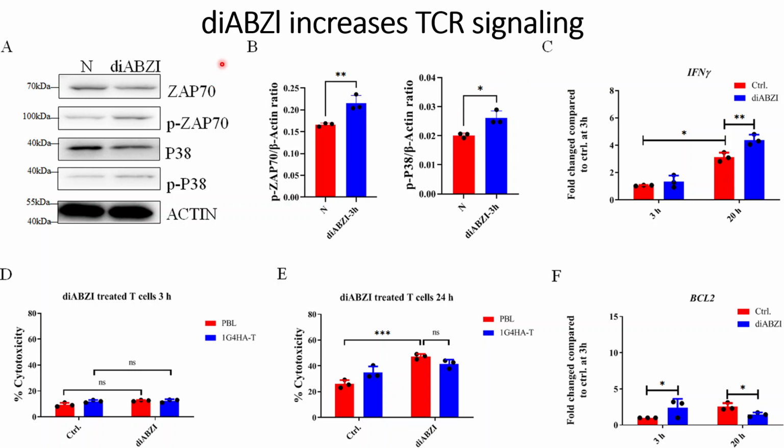Today we will discuss how this DiaBZl will cause an increase in the TCR signaling. TCR means the T cell receptors that are engineered in the T cells. And the T cell receptor that we are discussing is Ig4 HAT. It is Ig4 high affinity receptors that can detect tumor cells more efficiently and can trigger the immune response against those tumor cells.